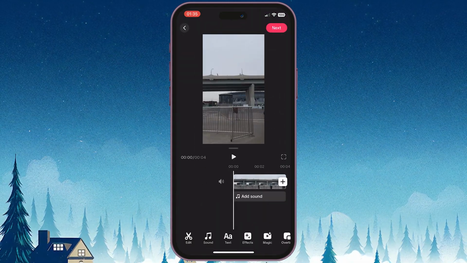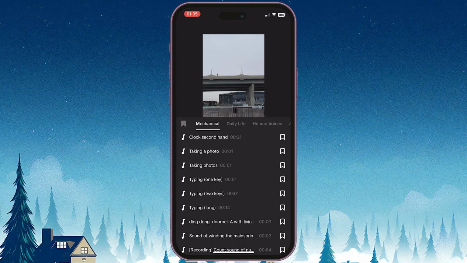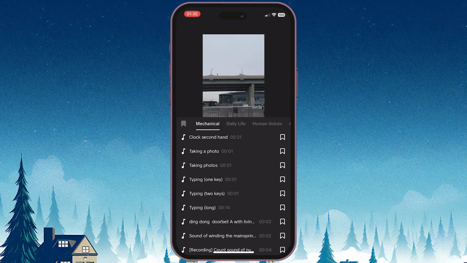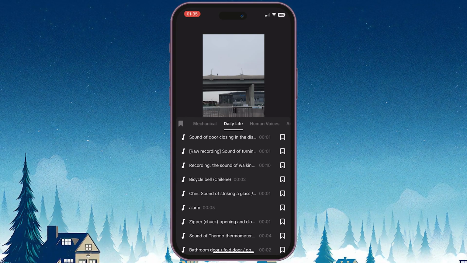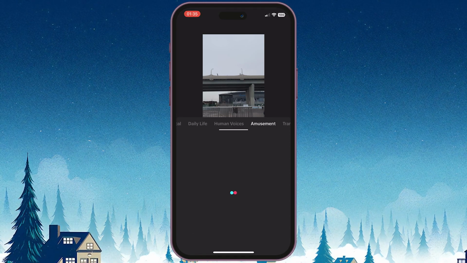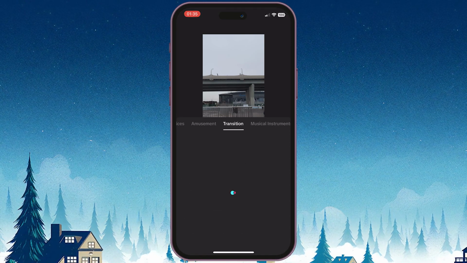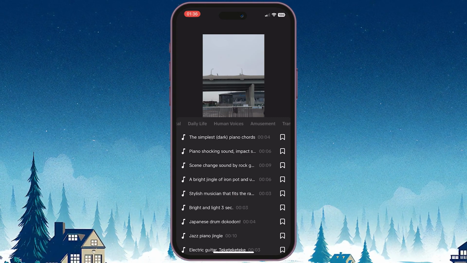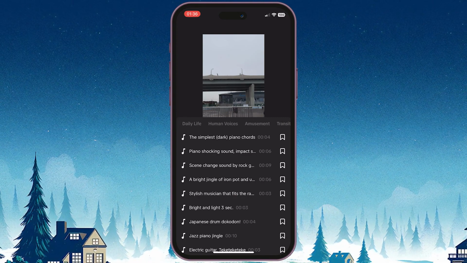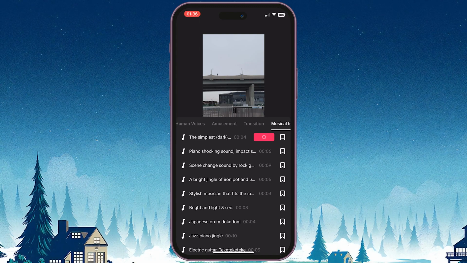To add a sound effect, tap on Sound option. You'll see a variety of sound effects sorted by categories such as mechanical, daily life, human voice, amusement, transition, and more. Select the category that fits the sound effect you're looking for. Tap on any sound effect to listen to it.